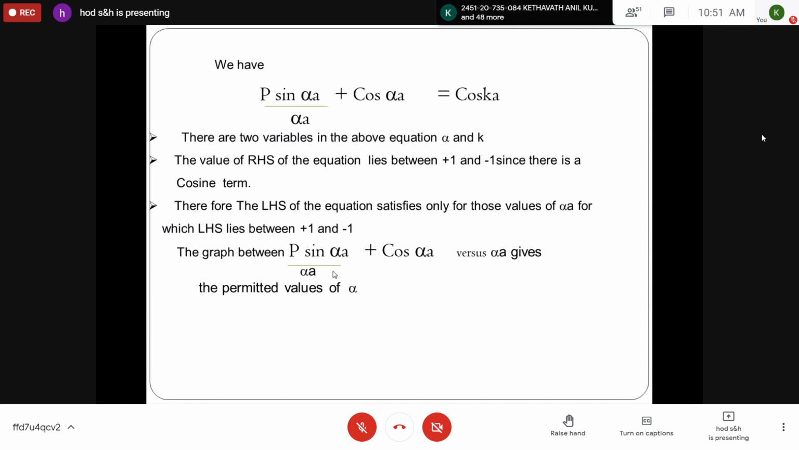Is this clear, boys? Because some of the expressions we took straight away. We can't derive each and every one. So what are the salient features of the Kronig-Penney model only is important. Please note down this.